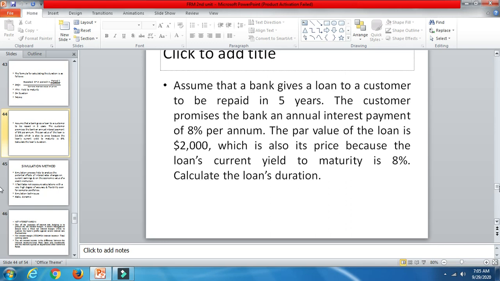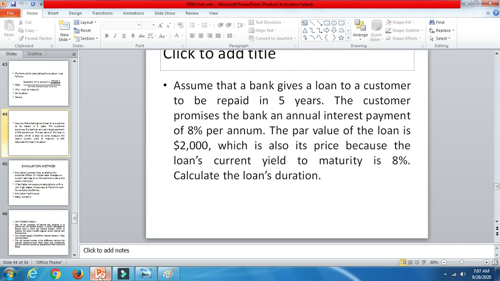The par value of the loan is $2,000. The amount of the loan is 2,000, which is also its price, because the loan's current yield to maturity is 8%. So the interest payment is 8%, and the yield to maturity is 8%. We are asked to calculate the loan's duration, so let's do this problem to find how much time it will take to be repaid.